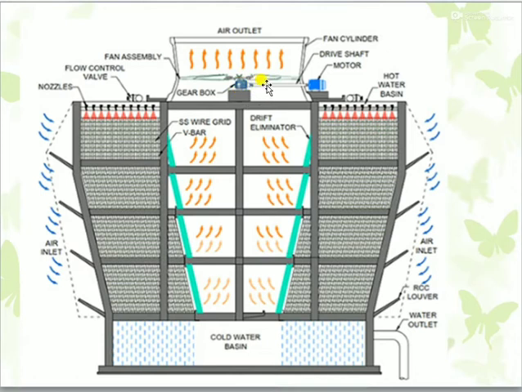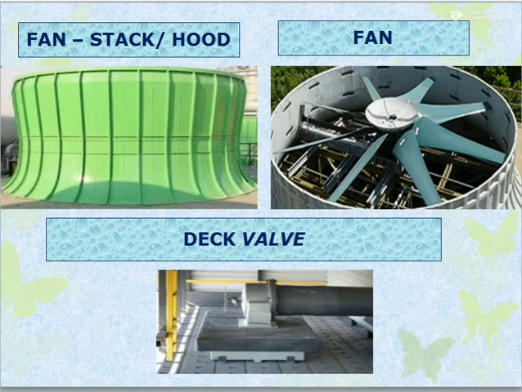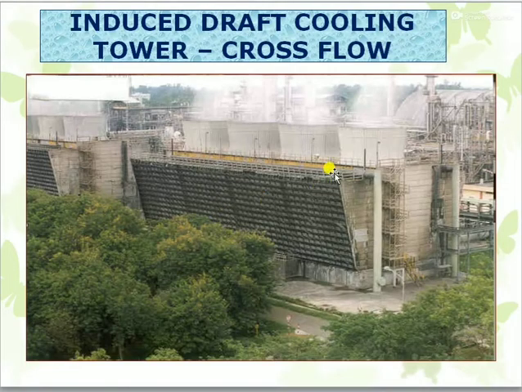Fan, gearbox, shaft, motor base frame. If we have any maintenance or any PM for this fan or gearbox, we will isolate the deck wall. Isolate this deck wall. Water will get stopped at both ends. So for each cell we have two deck walls. One is on the front side, you can see here. One is on the rear side, the back side. So for maintenance of the cell, you want to isolate both.